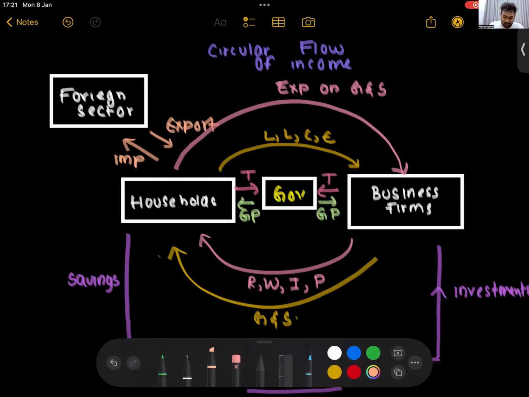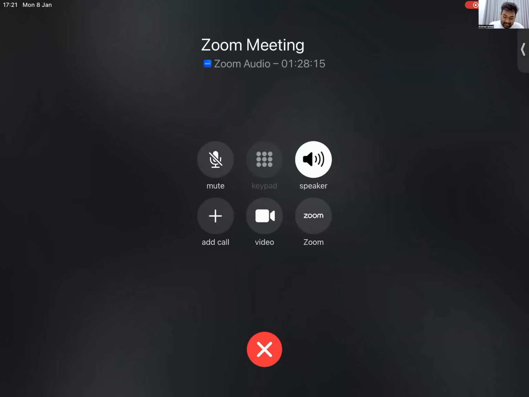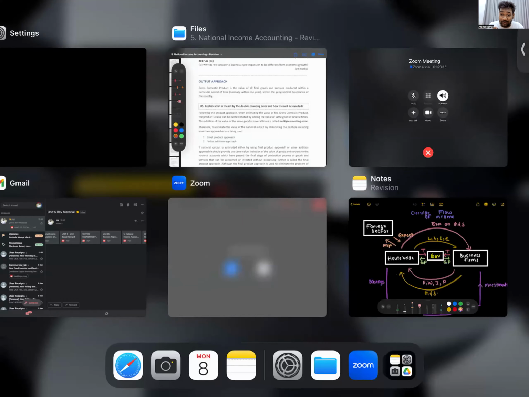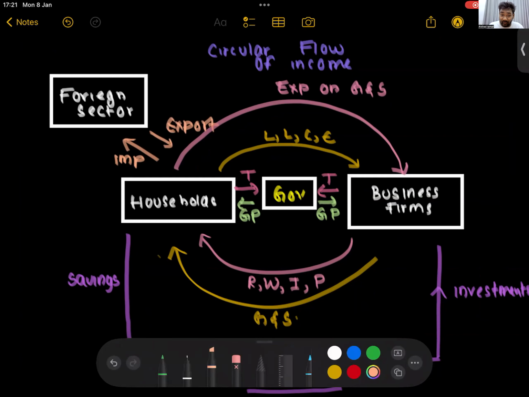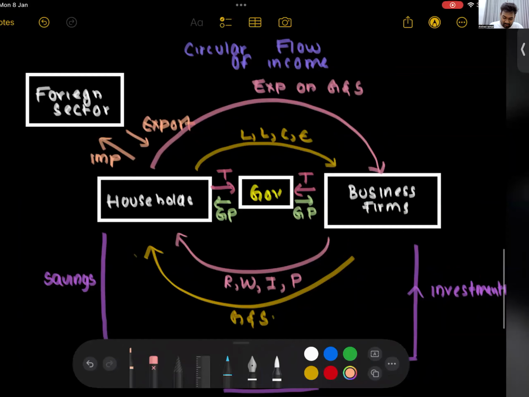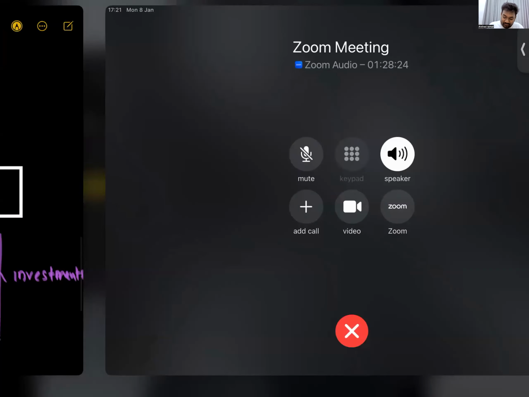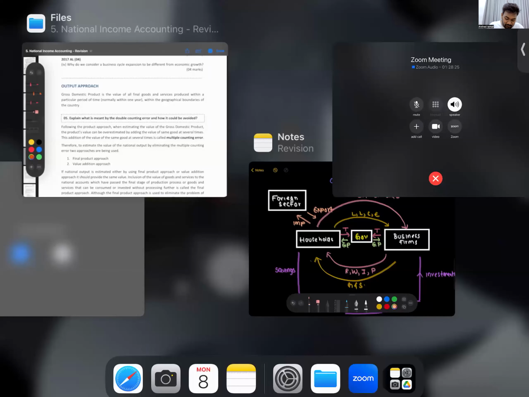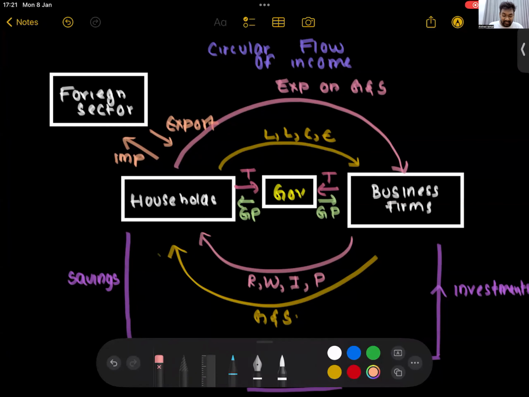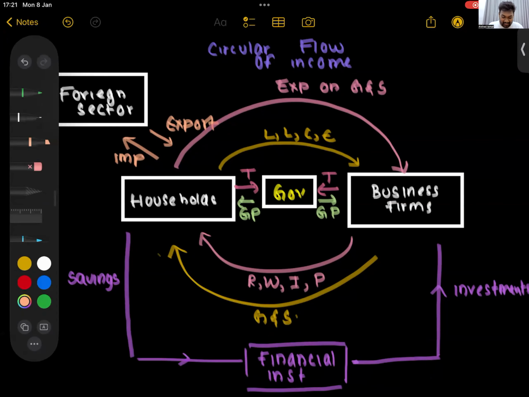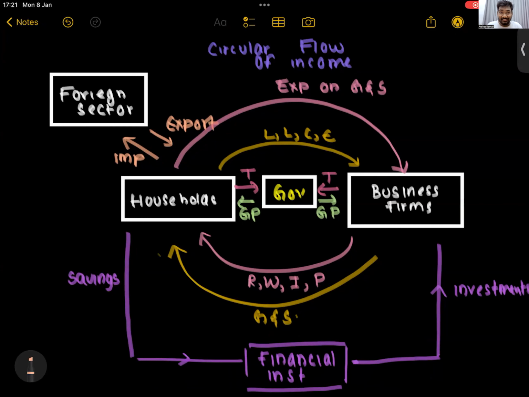So that is the circular flow of income model for an open economy. Or in other words, for a four-sector economy. That is the story.